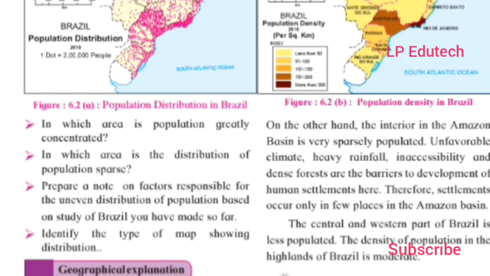On the other hand, in the interior part of the Amazon basin, the heavy rainfall, inaccessibility and dense forests are barriers to the development of human settlements. Therefore, settlement occurs only in a few places in the Amazon basin. The central and western parts of Brazil are less populated. The density of population in the highlands of Brazil is moderate.